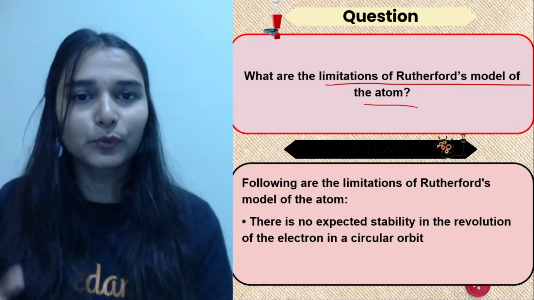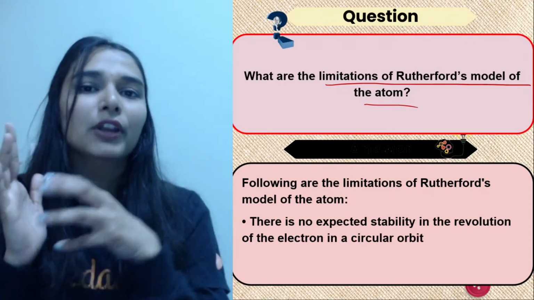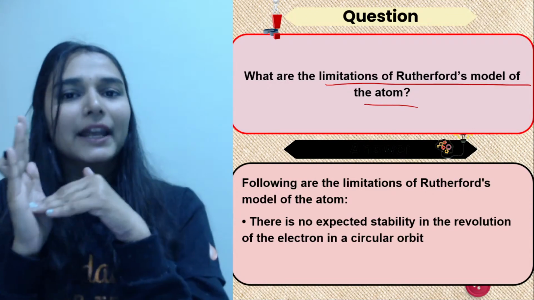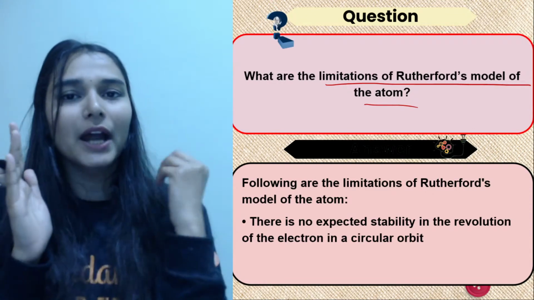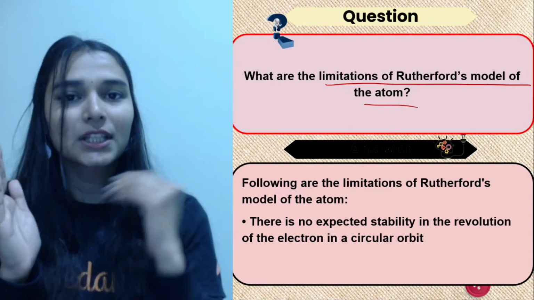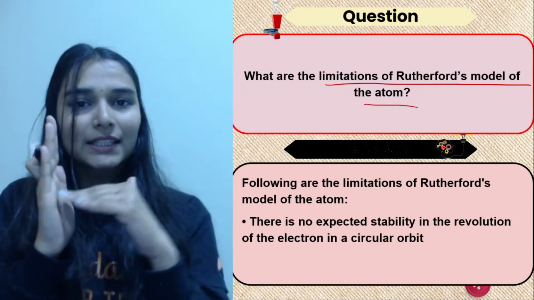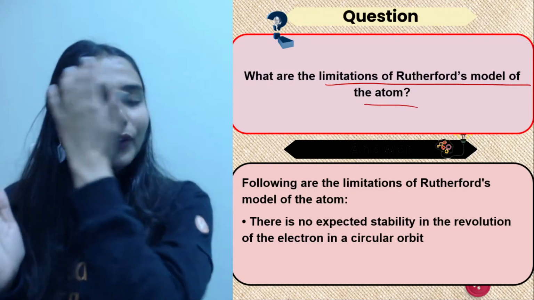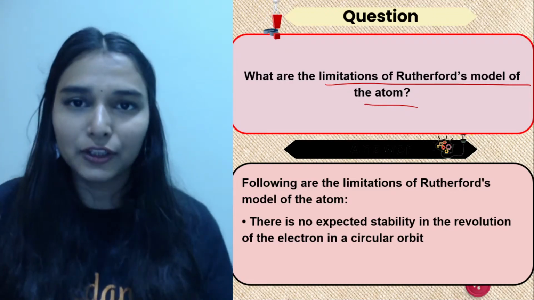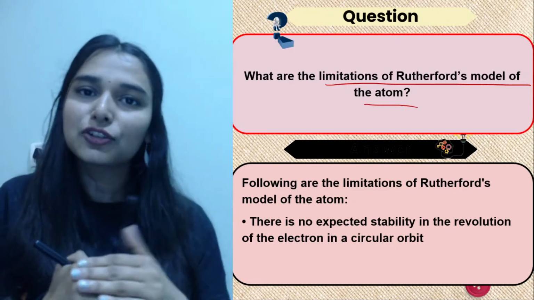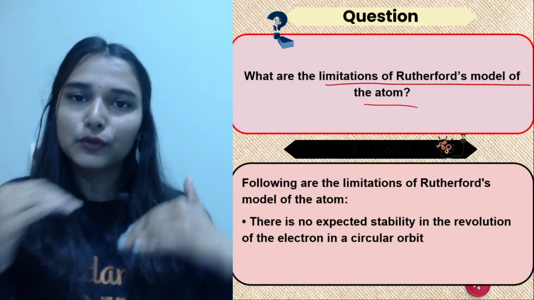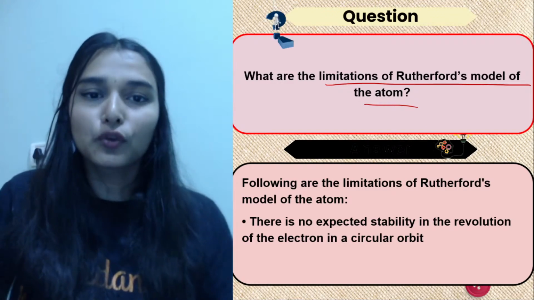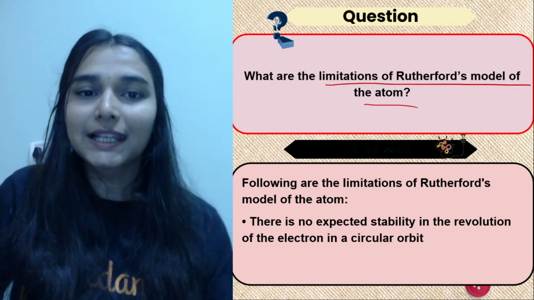ठीक है. What is the reason? Because he wanted to study the behavior of alpha rays. So if an alpha particle is just, let's say, striking one atom, he would be able to understand the deflections better, the result would be better. If the same alpha ray has to contact a number of atoms, the result would be impacted, it won't be very accurate. So he wanted as thin a sheet as possible, so alpha rays have to interact with fewer atoms to get the precise result. तो उसके लिए he chose the most malleable element.